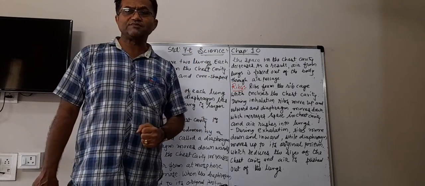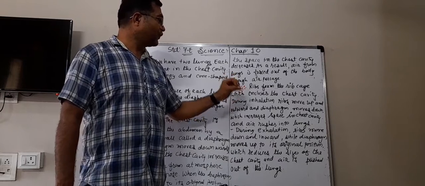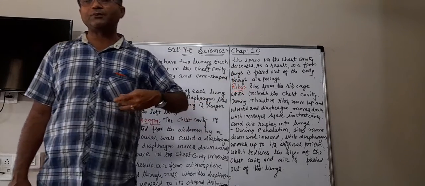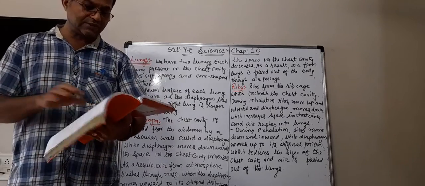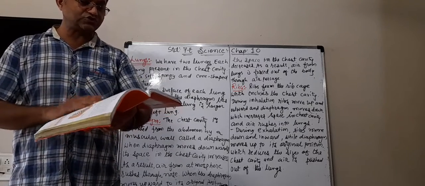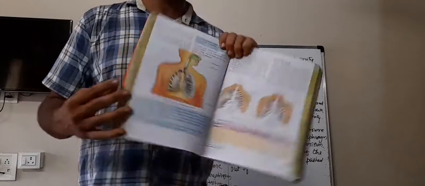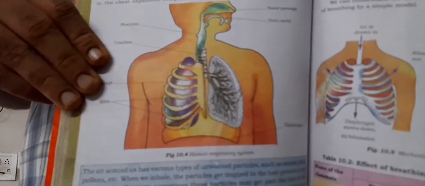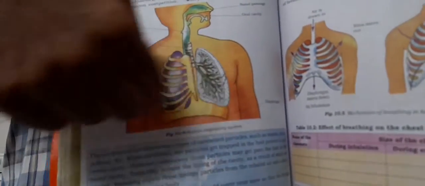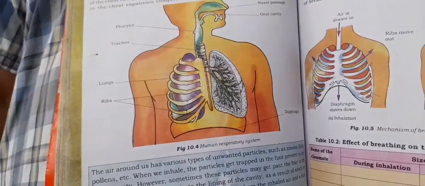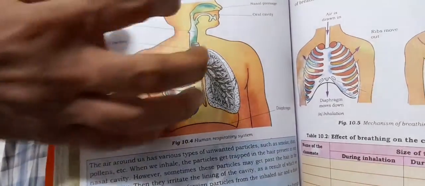Now the ribs form the rib cage. If you press here, there are some bones. You can see in the picture also. I will show you a picture here. These are both the lungs, and those yellow things are the ribs, and they make the rib cage.